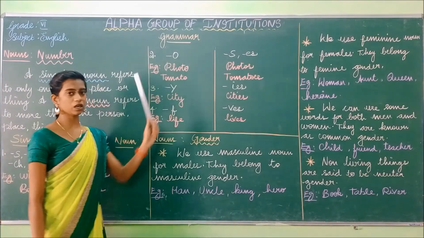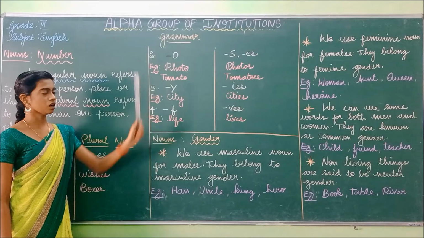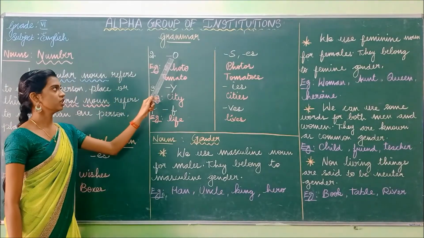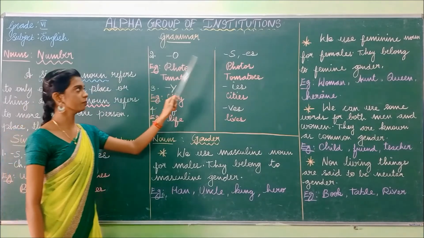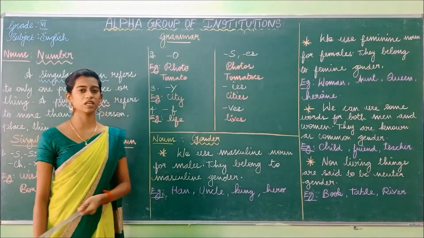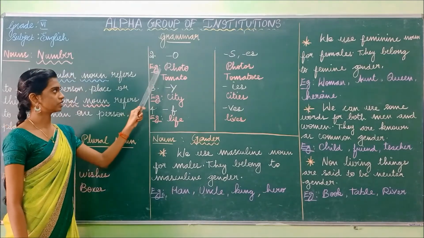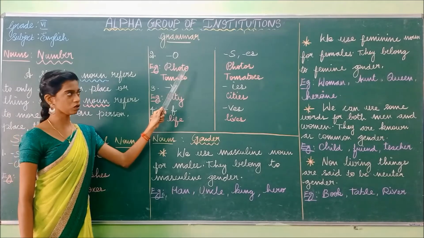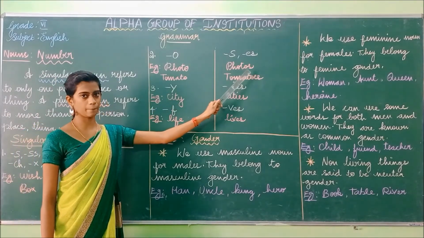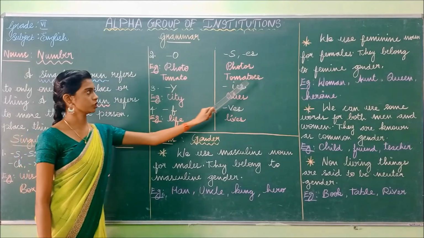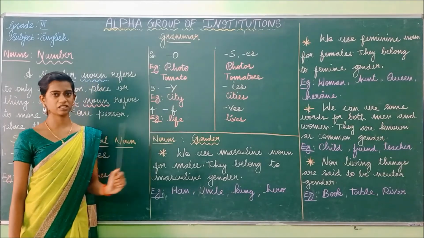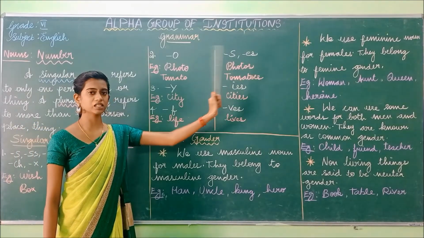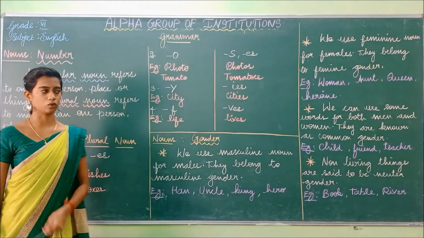Second one. If the singular word ends with the letter O, we have to add S or ES to make the singular noun a plural noun. Example, photo, photos. In this, the word ends with the letter O, so we have added S to make it a plural noun. Tomato, tomatoes. We can't add only S to tomato, so we have added ES. So we have to add either S or ES to make the singular noun a plural noun.